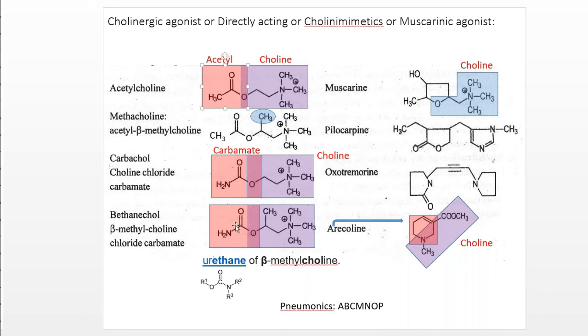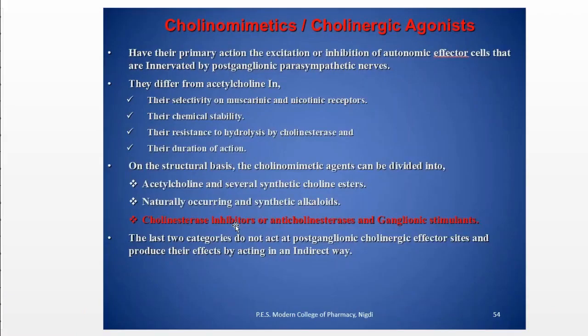Okay. Now, next is the cholinomimetic agent. So cholinomimetics or cholinergic agonists, you can call them muscarinic agonists also. Most probably these drugs depend upon the muscarinic action. So they have their primary action, excitation or inhibition, on the autonomic effector cells which are innervated by the postganglionic parasympathetic nerves.